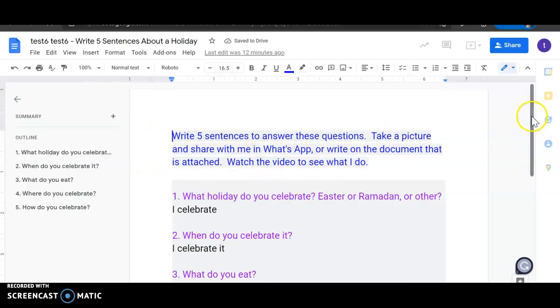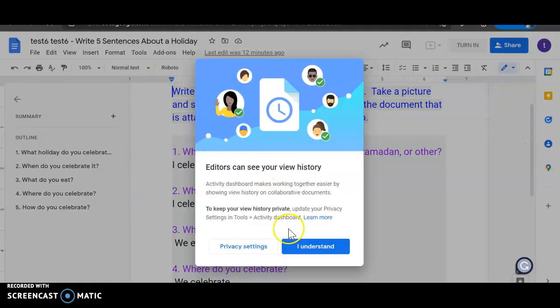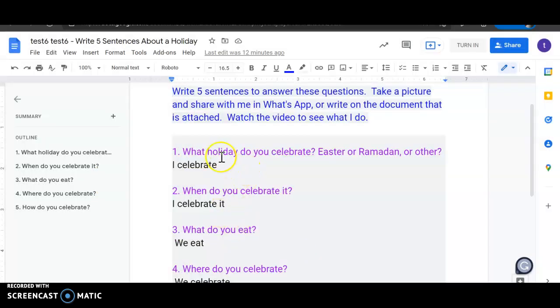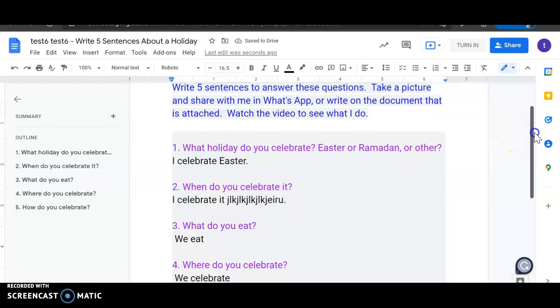So I've got, oops. What holiday do you celebrate? Easter, Ramadan, or other? Right here you can start typing, I celebrate Easter, with a period. When do you celebrate it? And you start typing your answer. I celebrate it. You type your answer and stop. You can scroll down a little.